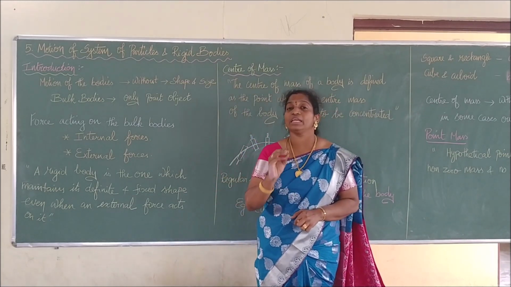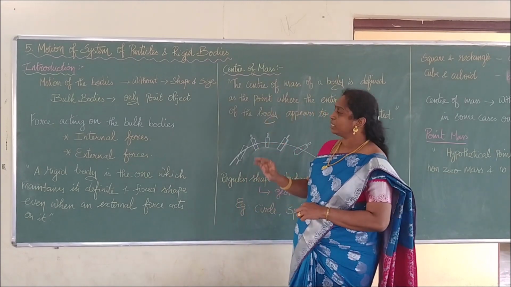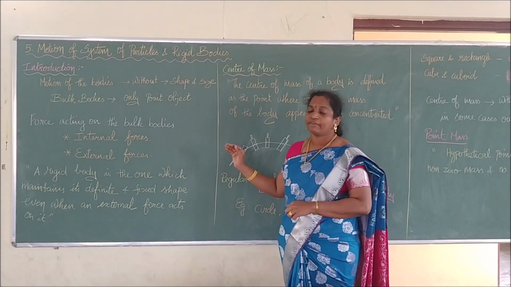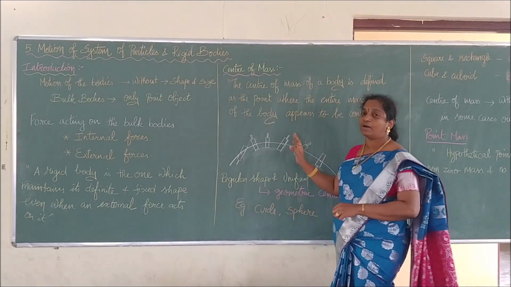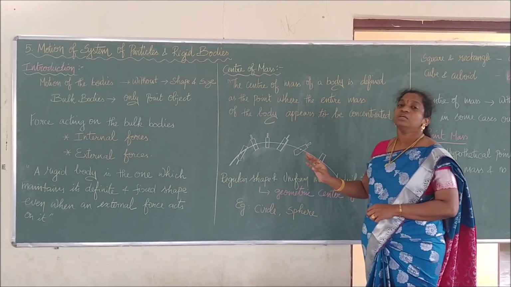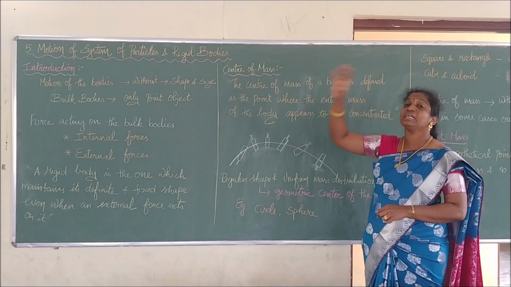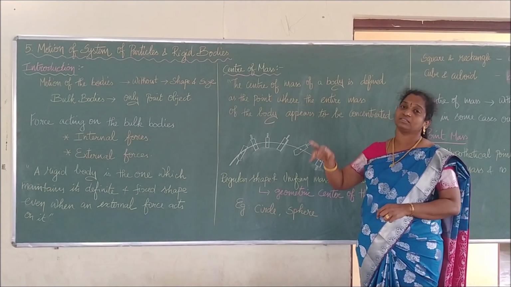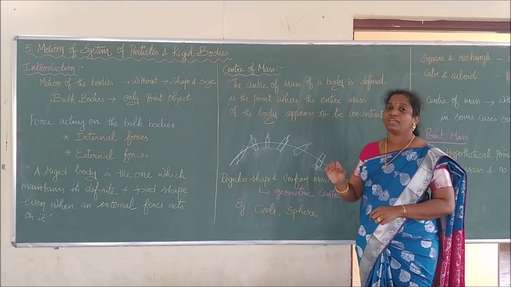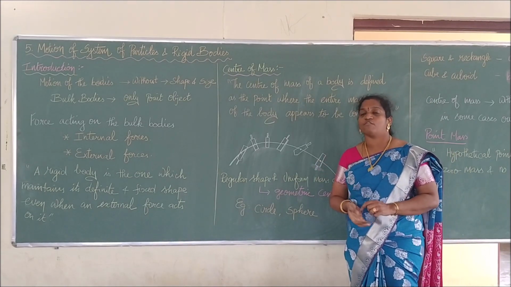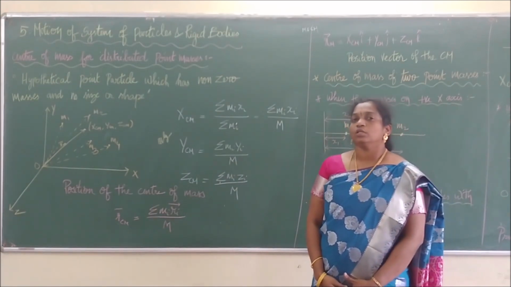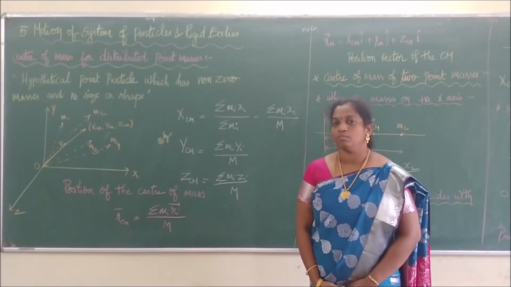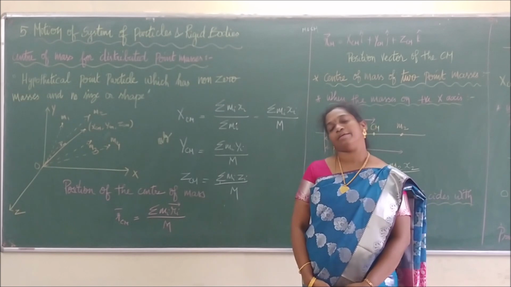For that, we have to read some basic knowledge. One is internal force and external force, and the definition of rigid bodies. And we studied the definition of center of mass. What does center of mass stand for? The point at which the entire mass of the particles is concentrated and balanced, we call the center of mass of an object. So we have learned the introduction to the lesson, the motion of a system of particles and a rigid body.